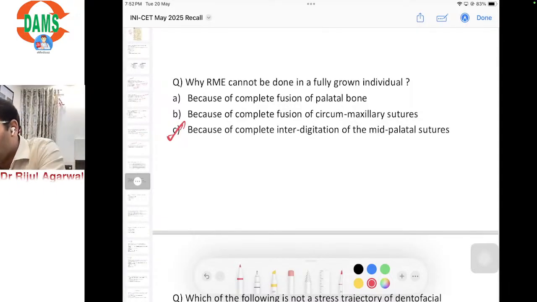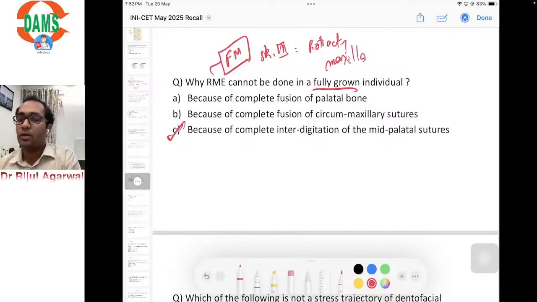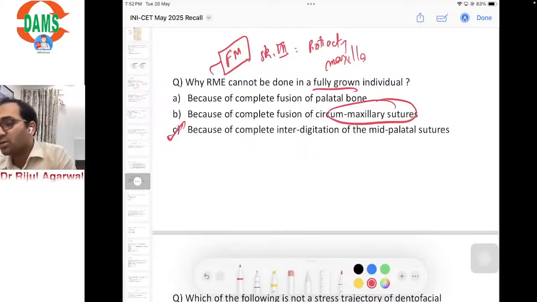Agar, moving ahead, if the question had been that face mask or skeletal class 3 correction by protracting the maxilla cannot be done in a fully grown individual, then what would have been the answer? Then the answer would have been because of the complete fusion of the circummaxillary sutures, not allowing the maxilla to translate forward.